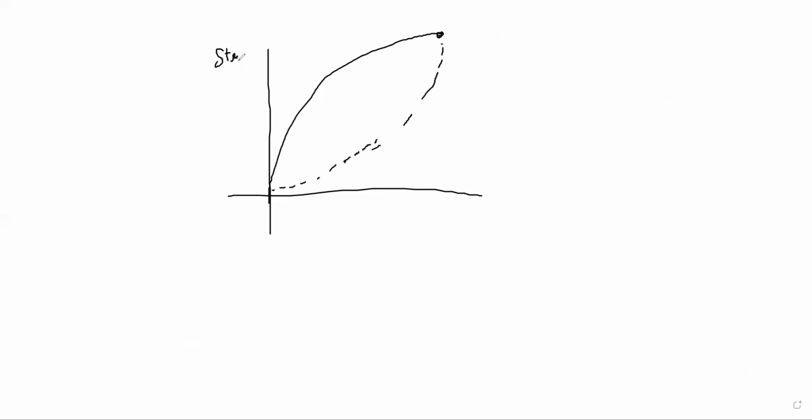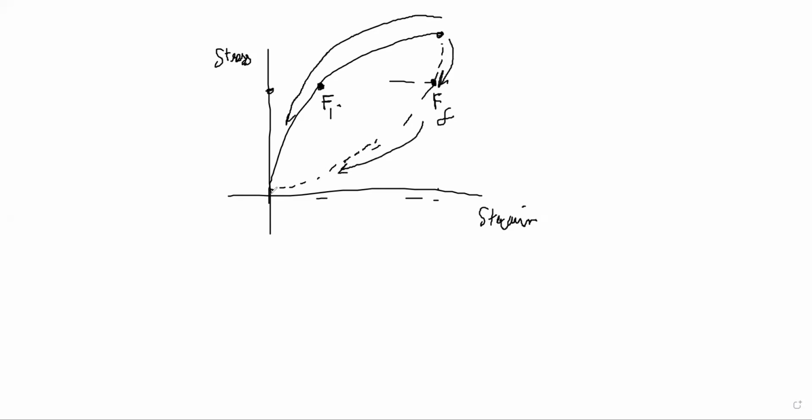What does that mean? When it is reducing its strain, while returning back, when its strain would have been this, its stress was this value rather than this value. There are two competing values, no? Force initial and force final here, right? If it was retracing its path, when it was decreasing its strain, it should have followed this trajectory, right? But it actually follows this trajectory. It will come back to its normal length, but the forces involved are now different, right?